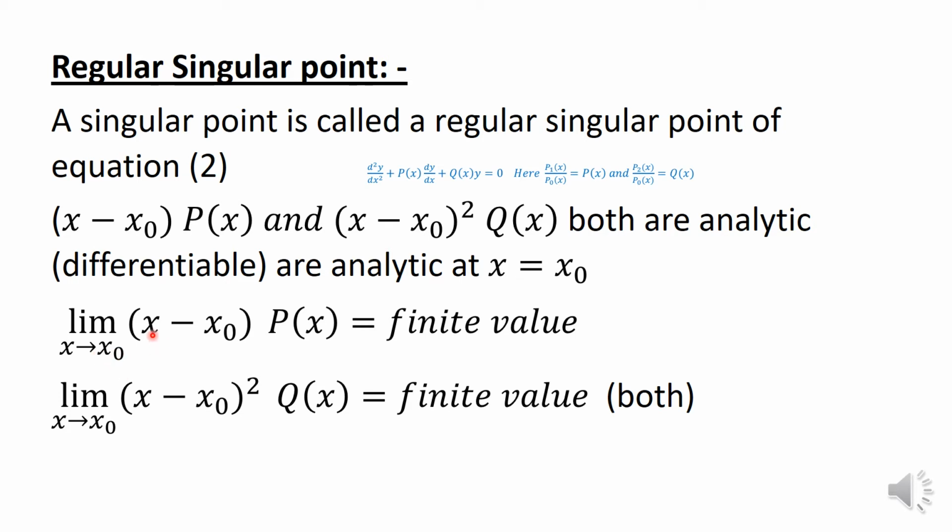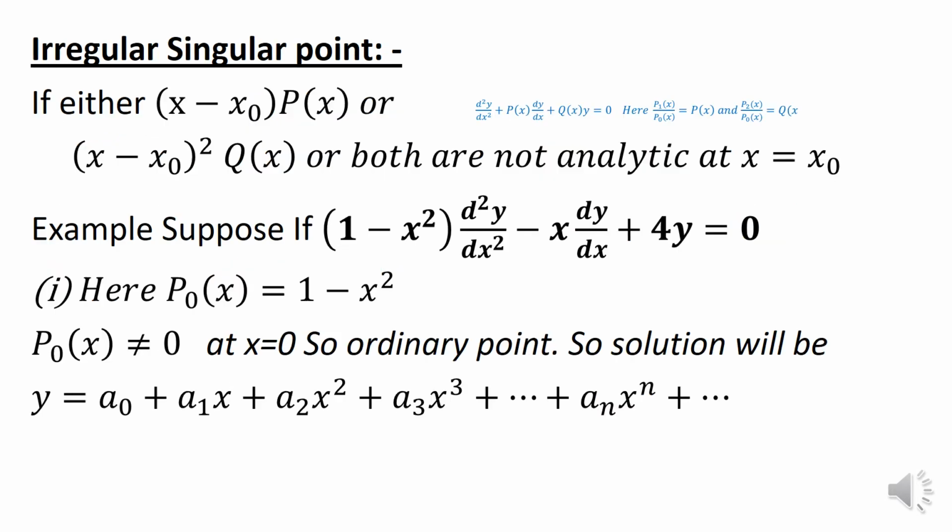So x minus x0, suppose it is 1, then it will be x minus 1 into Px is a finite value. Similarly, Qx multiplied by the square of this, if it is also finite, and if both are finite, then that is a regular singular point.